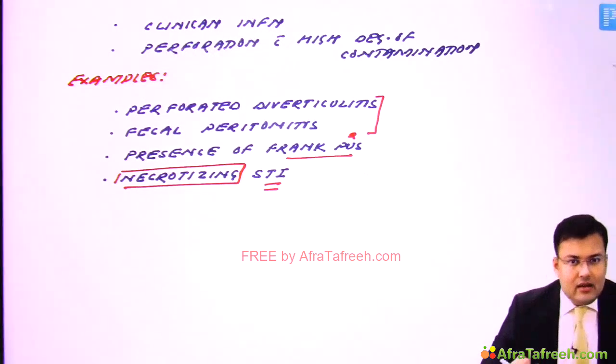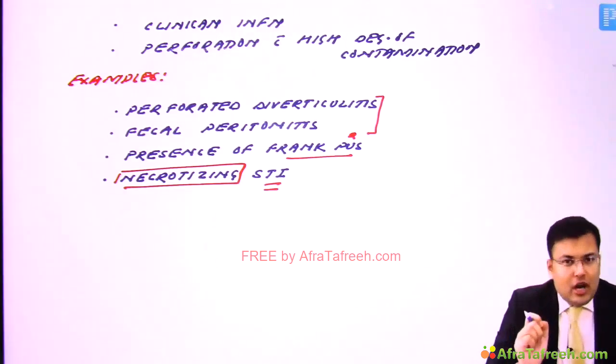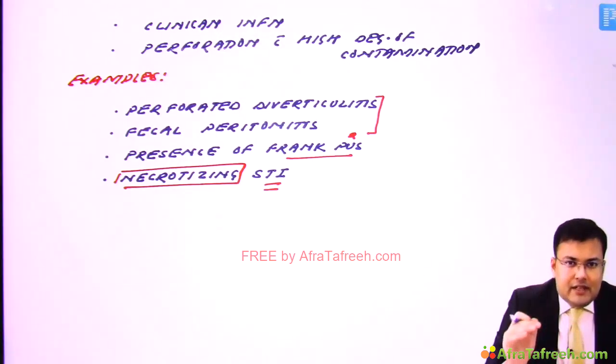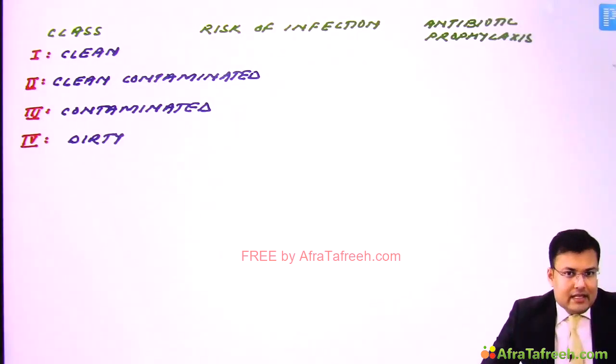There is a second group of questions which are asked, and it was asked many times in AIIMS: how much is the risk of infection in these categories of wound and in which cases antibiotic prophylaxis is required. First question, how much is the risk of infection in the various classes?